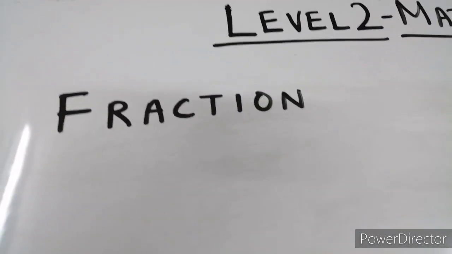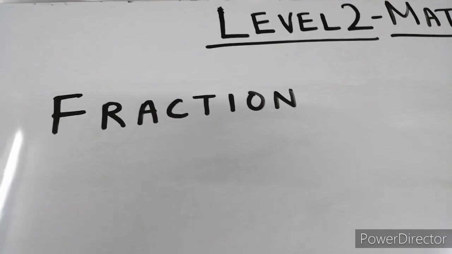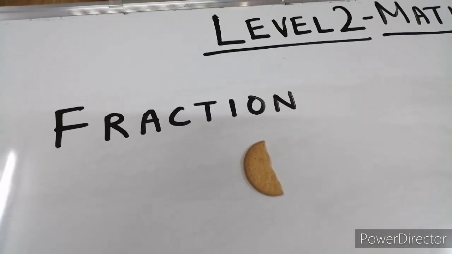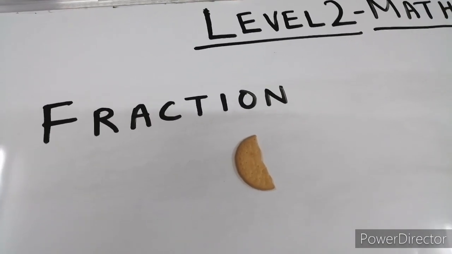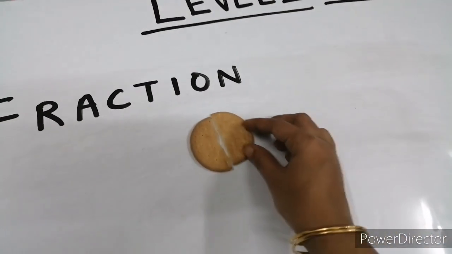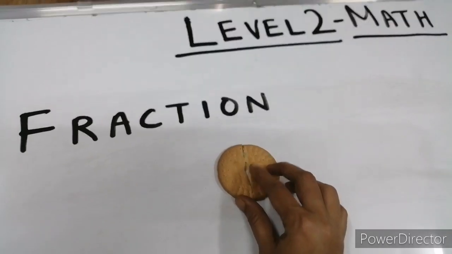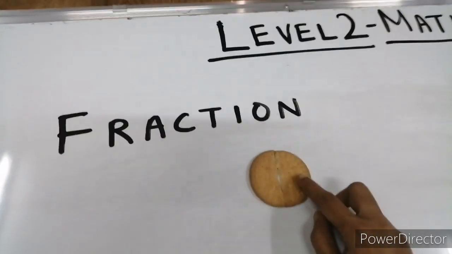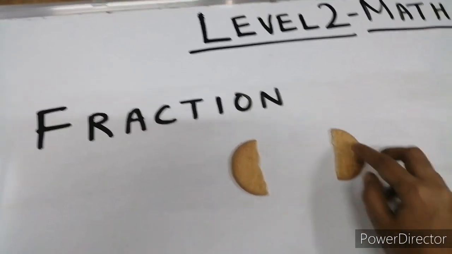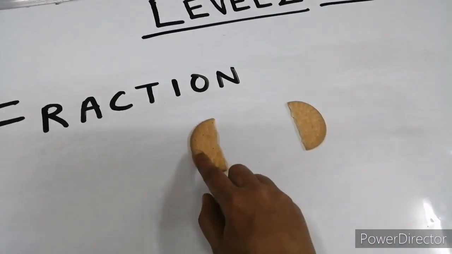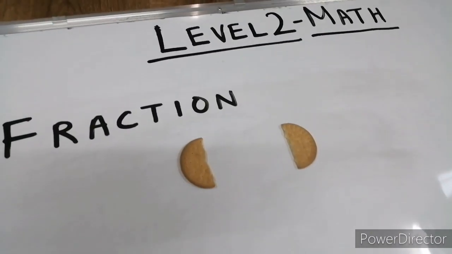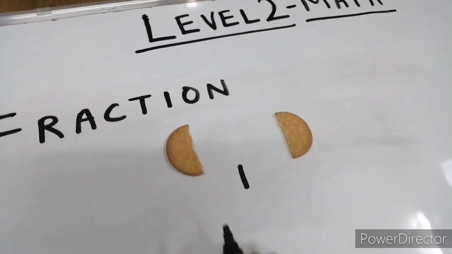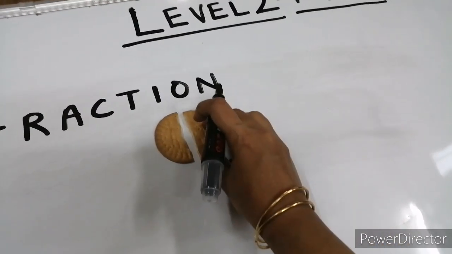Let us take the same cookie example. Here we have 2 parts, right? 2 parts make a full cookie. Suppose you take 1 part out of it and you eat 1. Then how many parts have you taken out? You have taken out 1 part, and to make the full cookie, how many do you need?